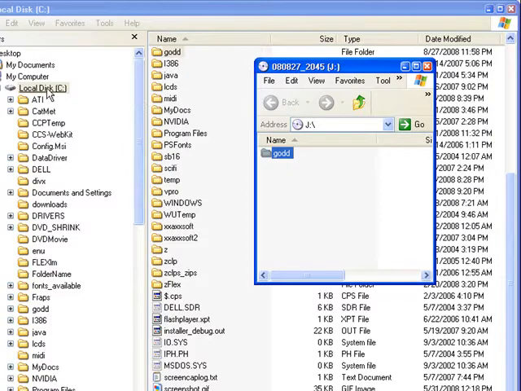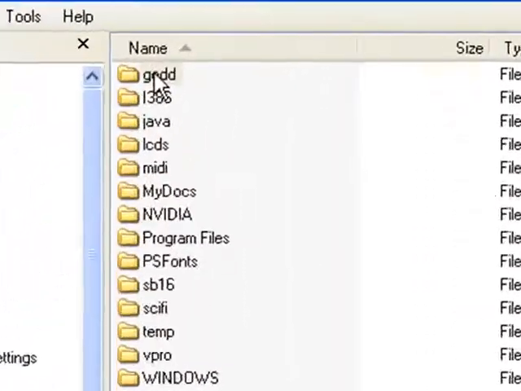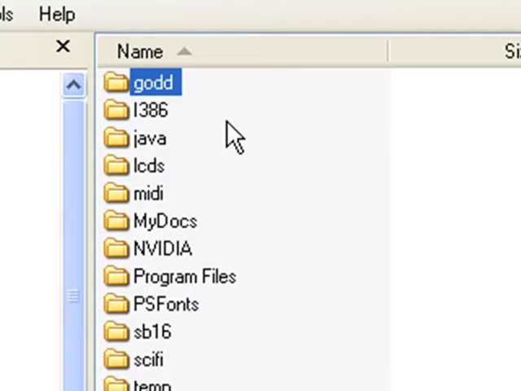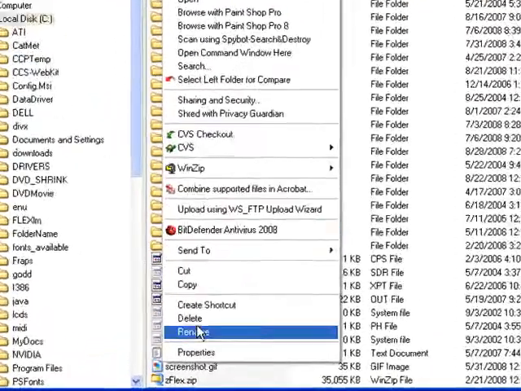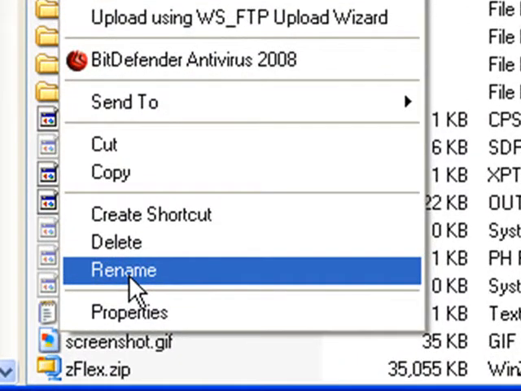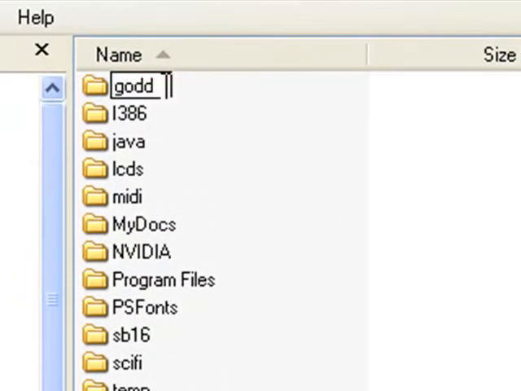Now, I need to rename my old GODD folder in order to move it out of the way. You want to move your old GODD environment out of the way before you bring in the new GODD environment. So I select with my left mouse button my old GODD environment, right click, and down at the bottom there's an option that says Rename. I click that,